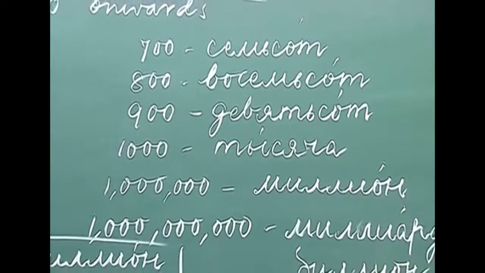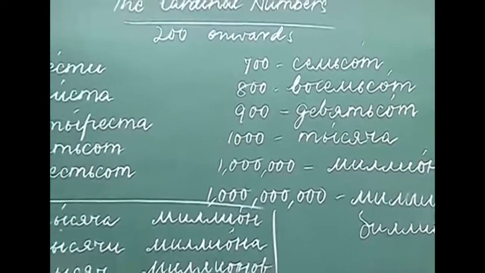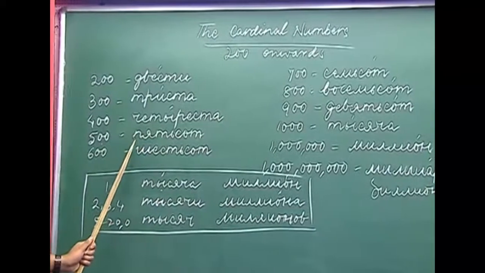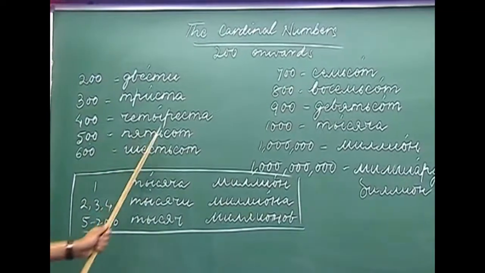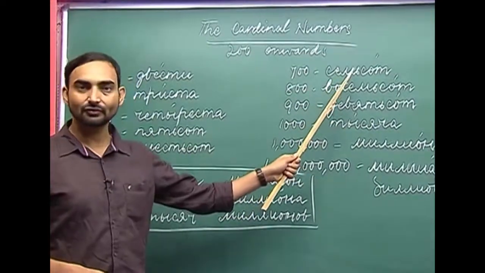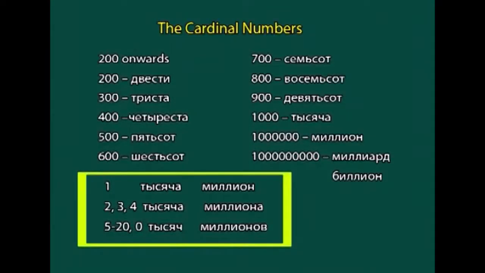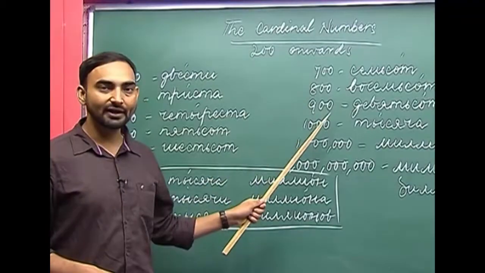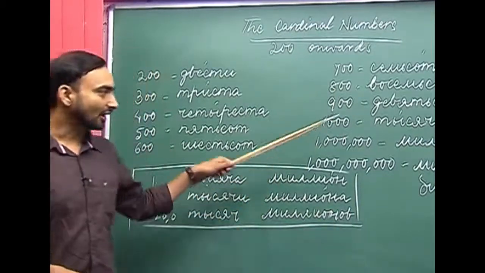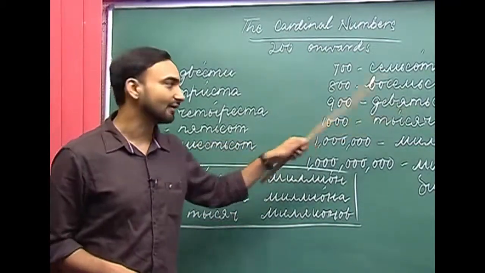If you look at the numbers from 500 to 900, you will find this is 5, 6, 7, 8 and 9 plus 100. So, if you know the numbers from 5 to 9, it becomes very easy to remember 500 to 900. 1000 is different.